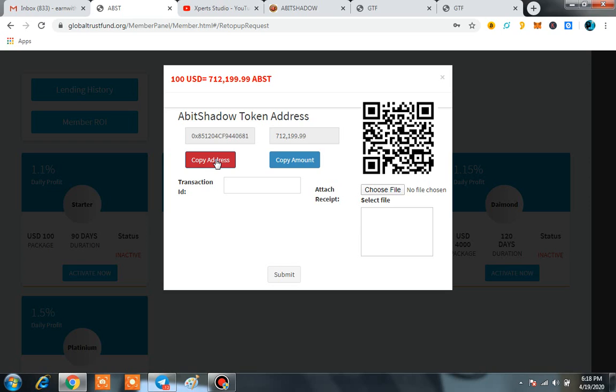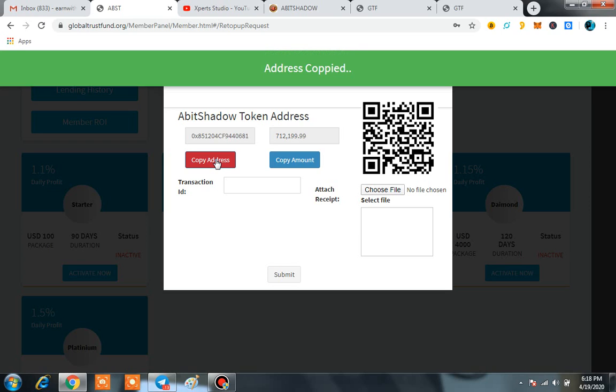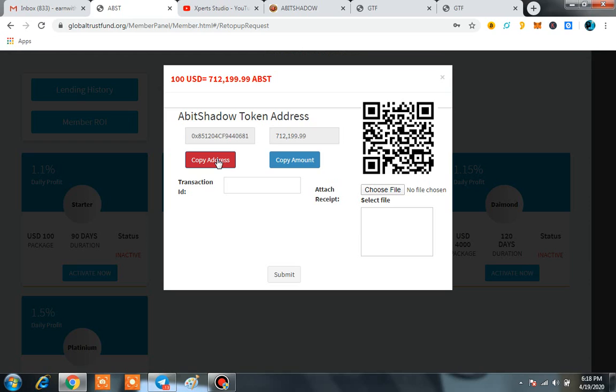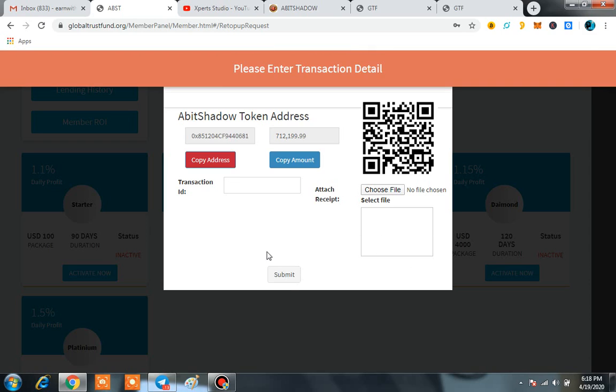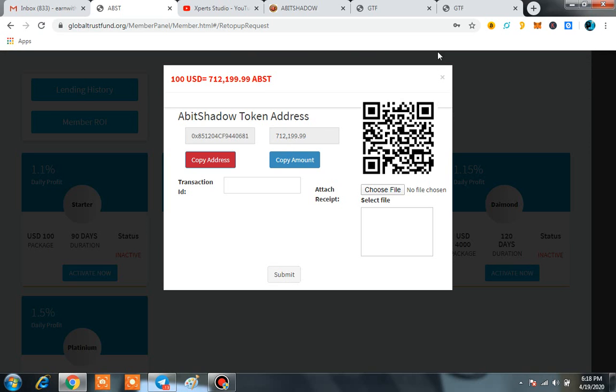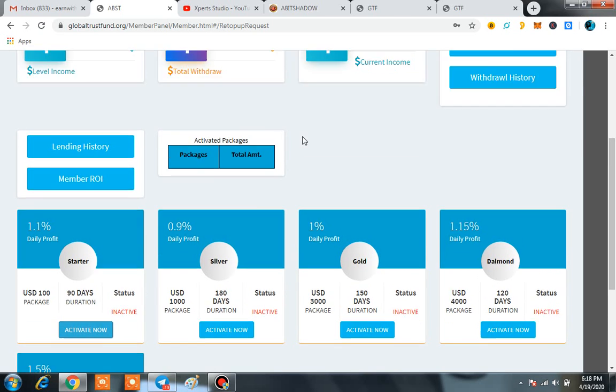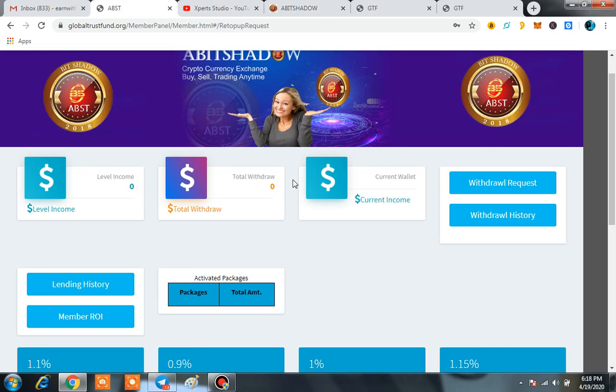So right now what can I do? First of all, I have to copy this address, and then I will send Ethereum to this address directly, and then I have to enter my transaction ID, and also I have to upload the screenshot of the transaction, and then I will okay it. After this, they are going to give me 7,12,999 ABST tokens in $100.